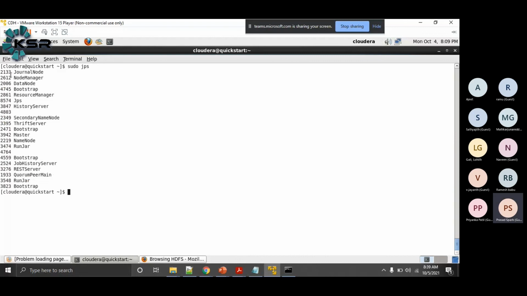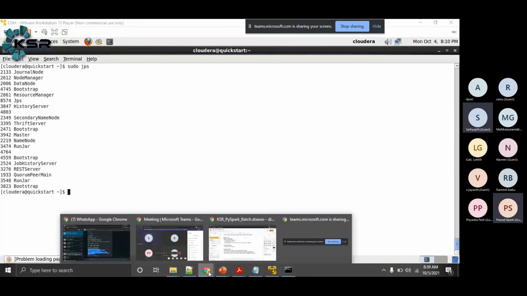When your jobs are running, at that time, if you view sudo jps, then you can see the application master coming up here. Got it? So when you say one job or one application, one Hadoop job or a Hadoop application, one application master will be created. This is application master per job. Okay, is it clear? Yes, sir.